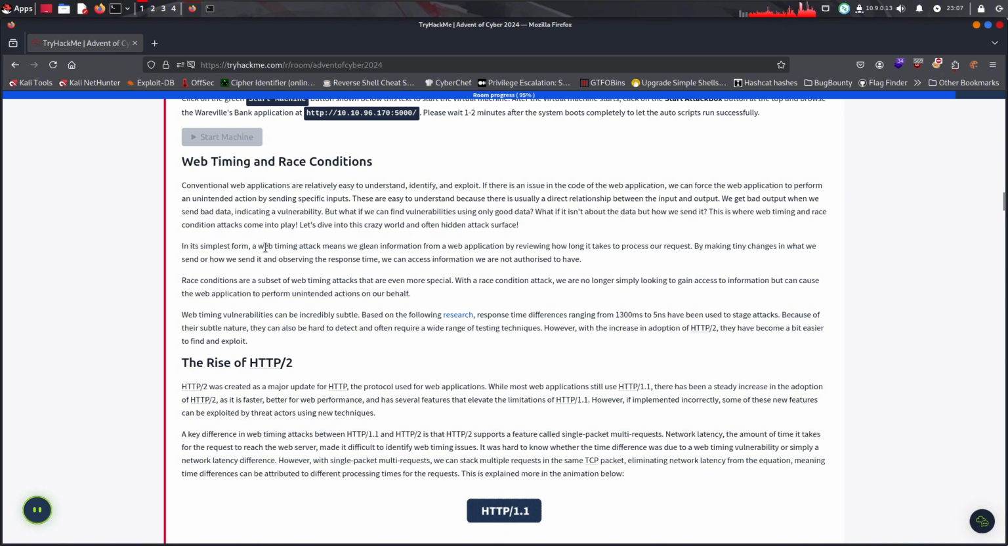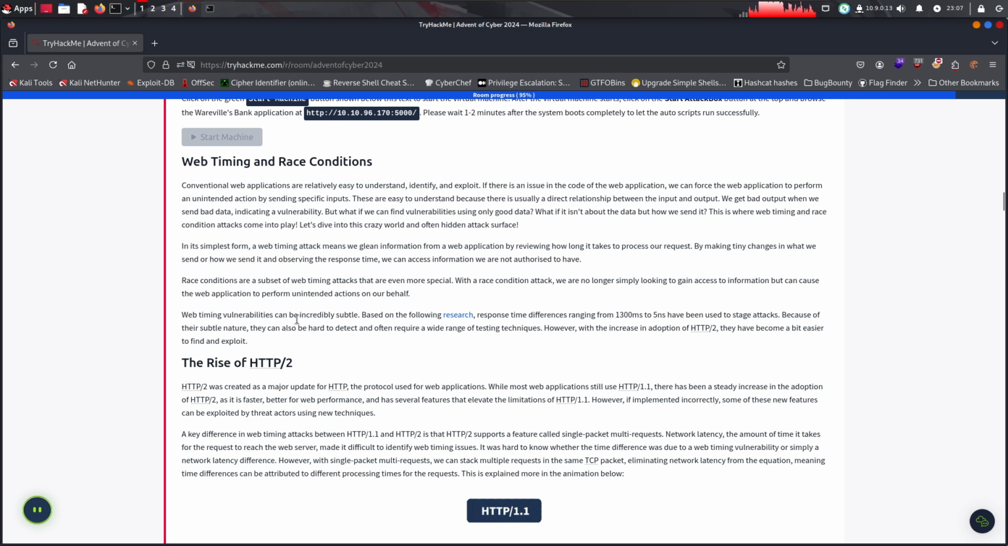In simplest form, a web timing attack means we glean information from a web application by reviewing how long it takes to process our request. By making tiny changes in what we send or how we send it and observing the response time, we can access information we are not authorized to have. Race conditions are a subset of web timing attacks that are even more special. With a race condition attack, we are no longer simply looking to gain access to information, but can cause the application to perform unintended actions on our behalf.